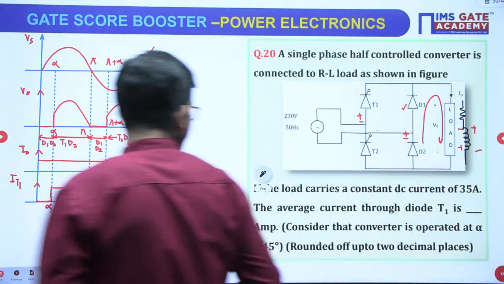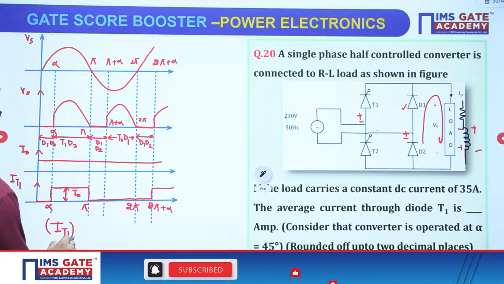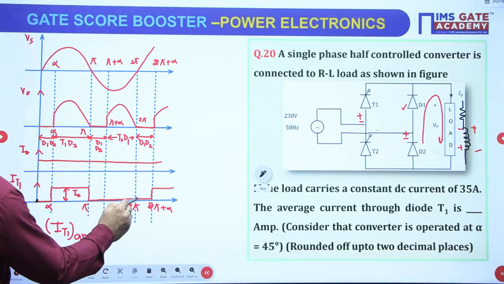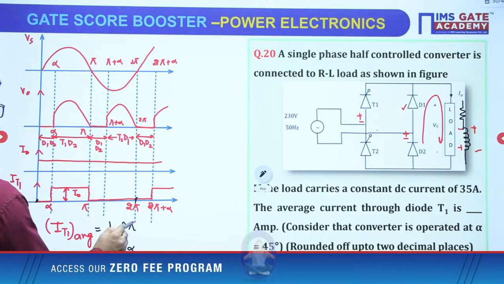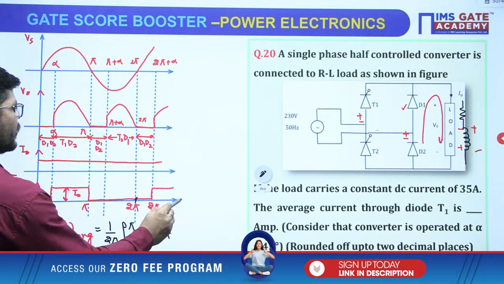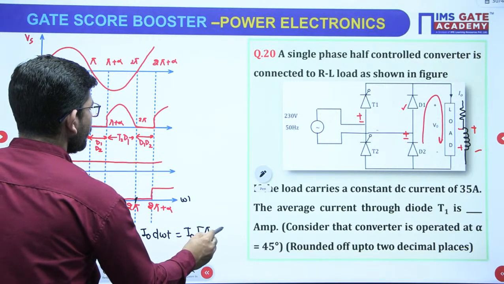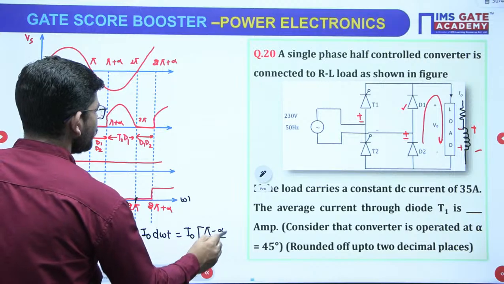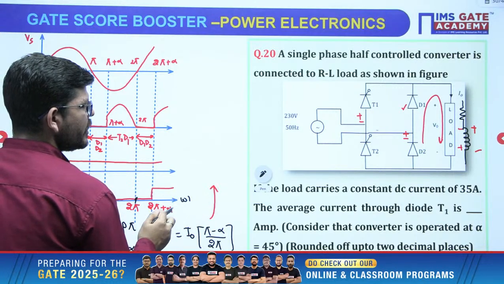Now what we have to calculate is the average current through T1. So IT1 average, just see the periodicity. So from here to here it is one shape of the waveform. So what is the time period? 2 pi. Out of that time period 2 pi, it is available for alpha to pi, and at that time its value is I naught. So what we are going to get? I naught times pi minus alpha upon 2 pi, that will be the formula. Then when you put the values in the formula, I naught is how much?